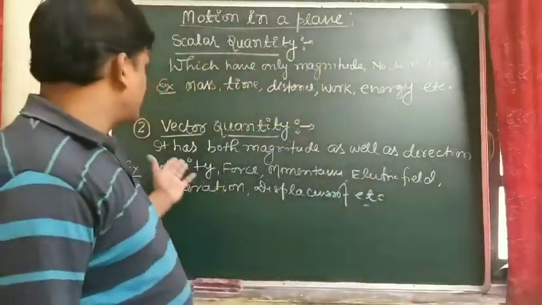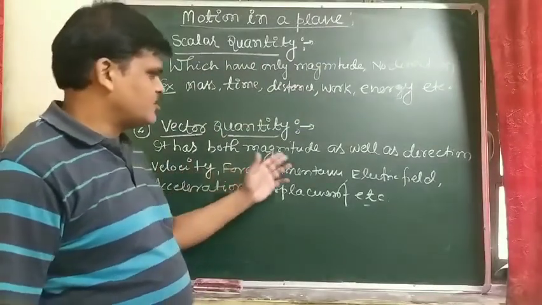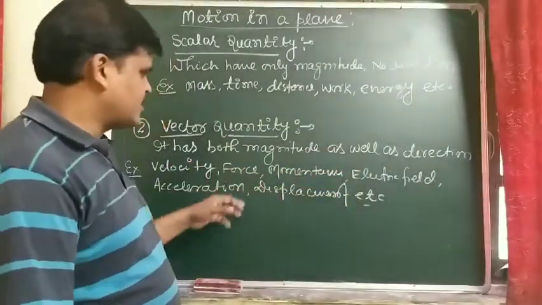And the various examples of vector quantity: velocity, force, momentum, electric field, magnetic field, acceleration, displacement.